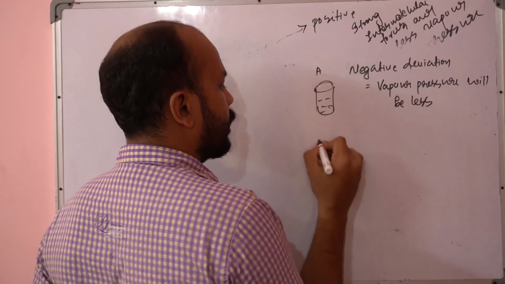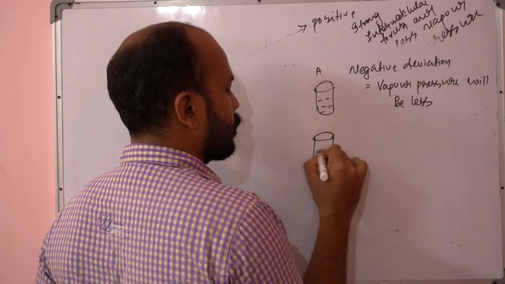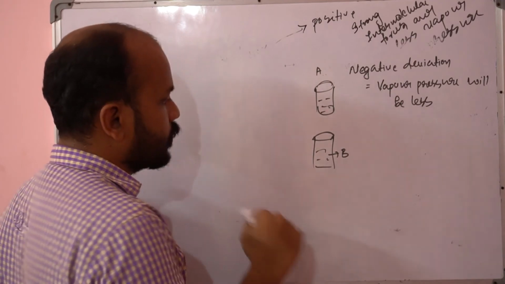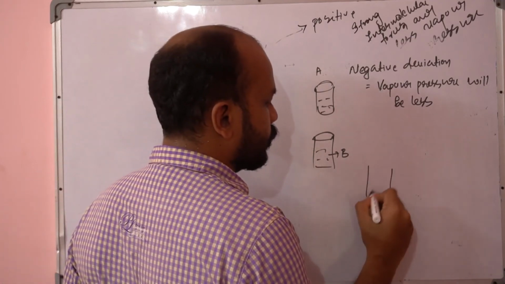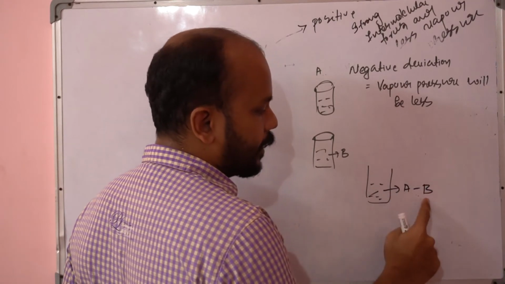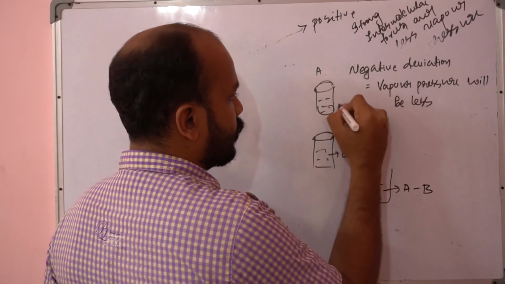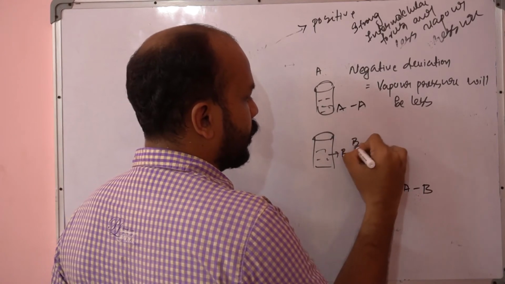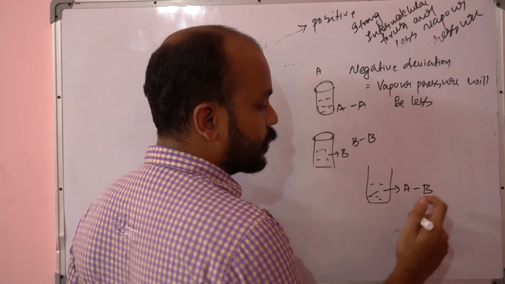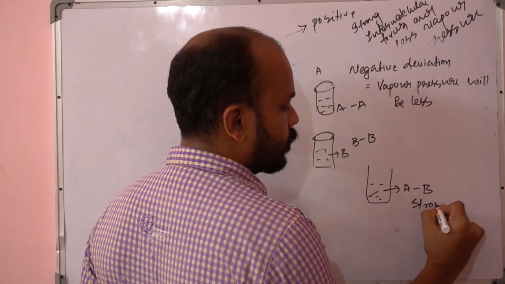Let it be A and B. When both are mixing, of course it will form an AB interaction. Here only the AA interaction is there, here only the BB interaction is there. But in this case, the A and B interaction is going to be a strong interaction.